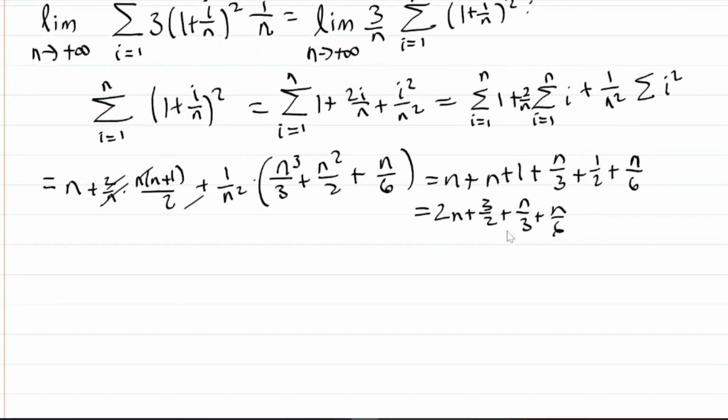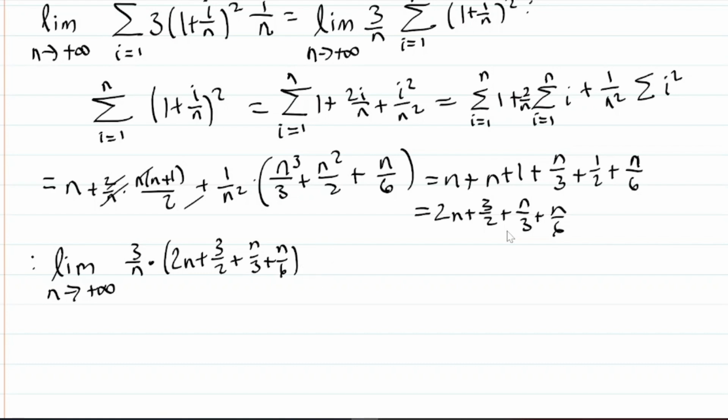Now we're going to plug that back into our limit. I'm not going to rewrite it, but do note I'm continuing from this step onwards. This implies that the whole thing at the beginning is equal to the limit of 3 over n times 2n plus 3 over 2 plus n over 3 plus n over 6.